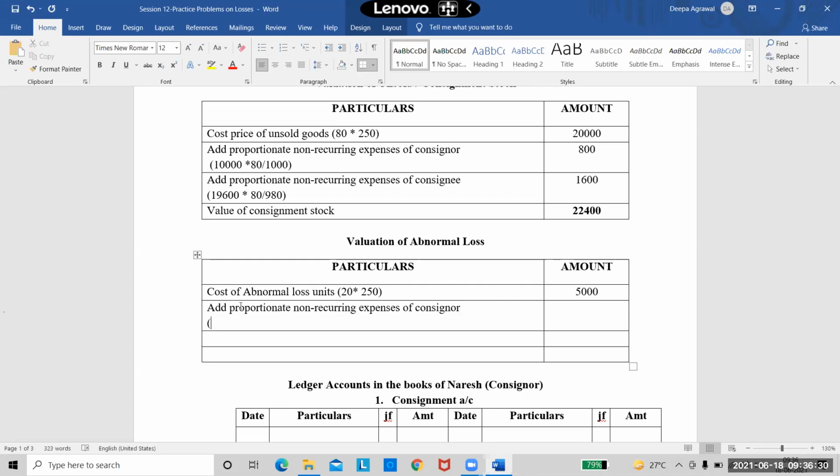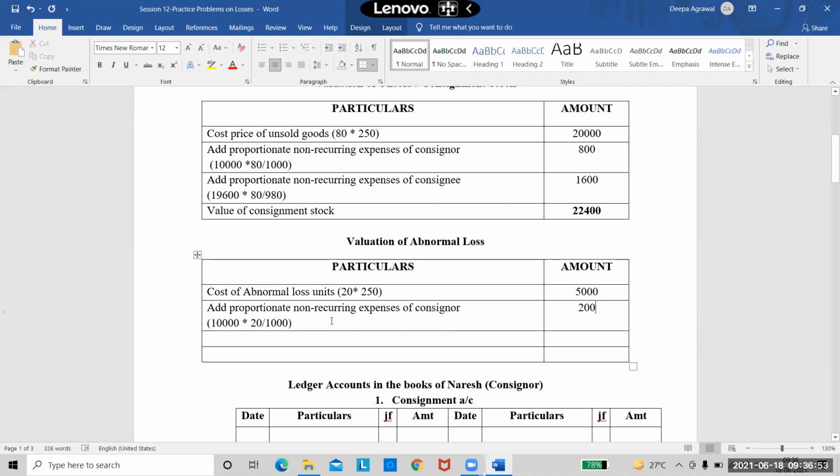So consignor's total expenses are 10,000, into my abnormal loss units, 20, divided by my total units, 1,000, right? So 10,000 into 20 divided by 1,000, I am getting 200. Now you can ask me, why am I taking this?